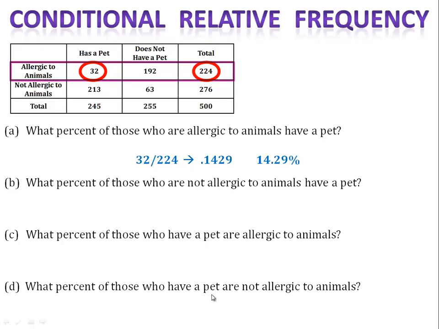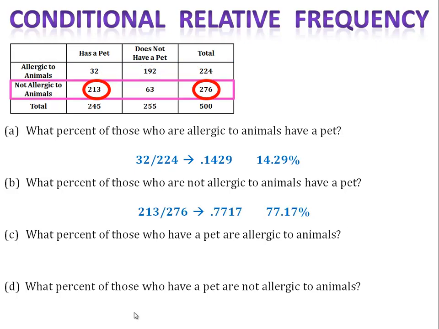In part A, we want to know the percent of those who are allergic to animals have a pet. We're looking at the people who are allergic to animals. There are 32 who have pets out of the 224 who are allergic. That's 0.1429, or 14.29%.